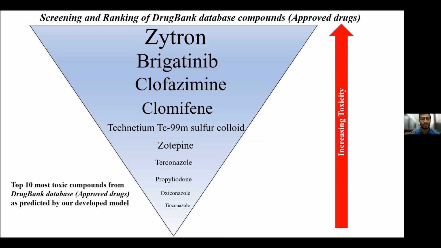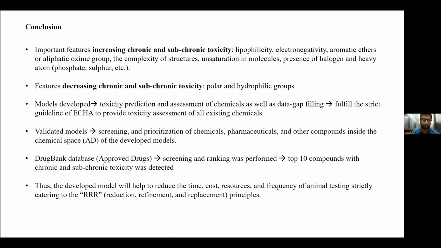Finally, we screened the DrugBank database using the developed model and reported the top 10 toxic compounds from the DrugBank databases. We can conclude from our work that features like lipophilicity, electronegativity, complex structure, unsaturation, and halogen groups are responsible for toxicity enhancement, and features like polar and hydrophilic groups are responsible for toxicity decrease.